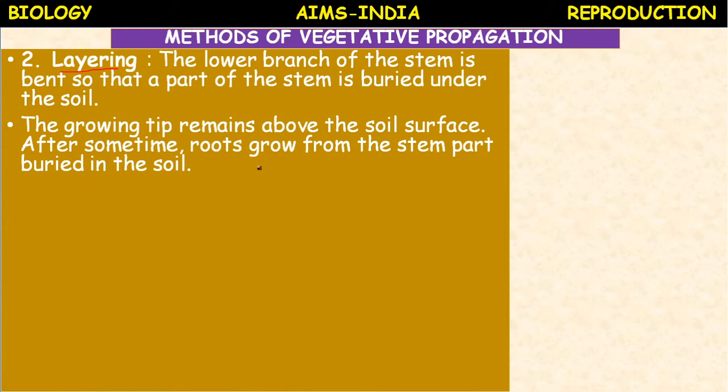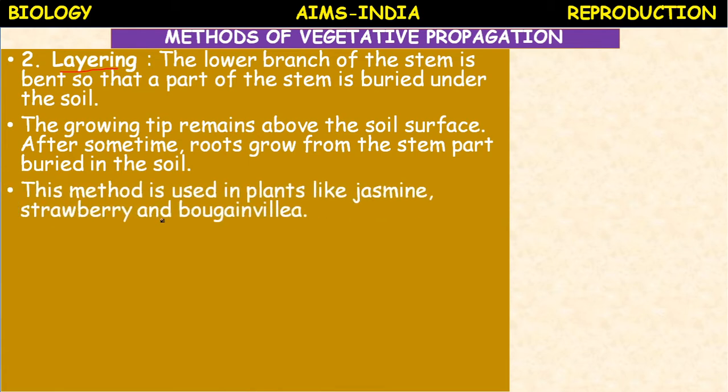After some time, roots grow from the stem part buried in the soil. This method is used in plants like jasmine, strawberry, and bougainvillea, in some ornamental, floricultural and horticultural plants.